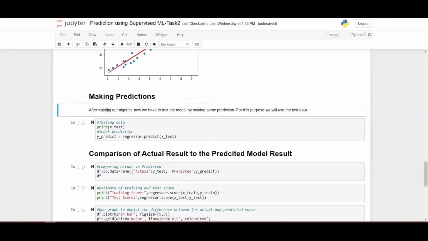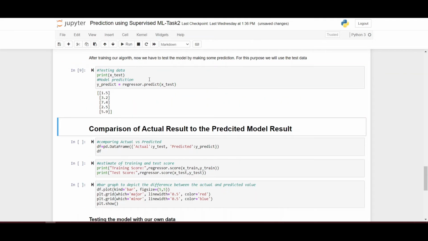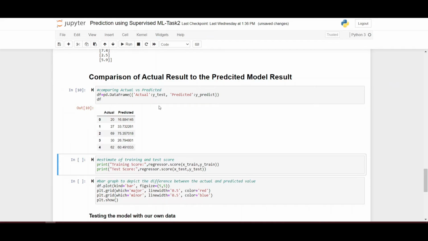Now we have to make predictions, that is, after we have trained our algorithm, we have to test the model by making some predictions. So we are assigning the regressor predict of x test to y predict and getting the output. We are printing the x test data. Now we are assigning the y test and y predict, that is actual versus predicted data, to a data frame that is called df.